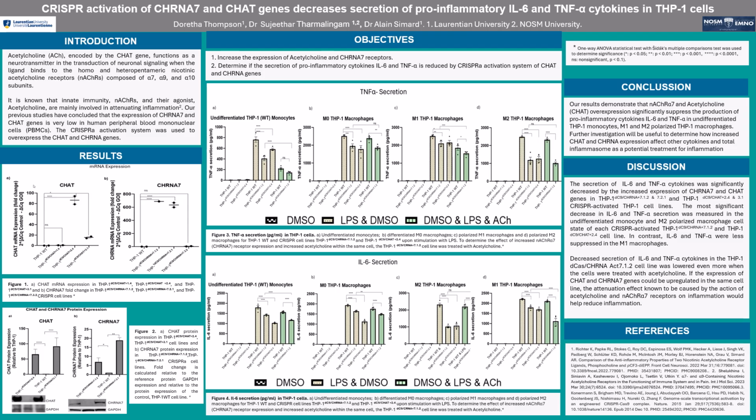Our results demonstrate that alpha-7 nicotinic acetylcholine receptor and acetylcholine, which is our CHAT overexpression, significantly suppress the production of pro-inflammatory cytokines interleukin-6 and TNF-alpha in undifferentiated THP1 monocytes and in M1, M2, and M0 polarized THP1 macrophages. Further investigation will be useful to determine how increased CHAT and alpha-7 receptor expression affects other cytokines and total inflammasome as a potential treatment for inflammation.